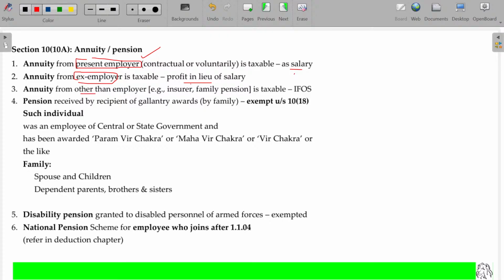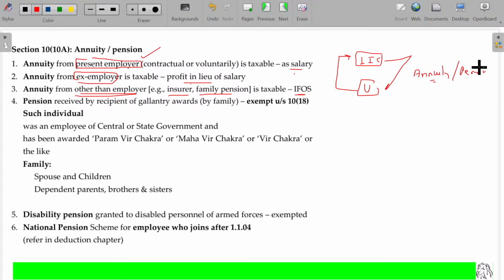Annuity from another source, like an insurer, and family pension, is taxable under income from other sources. So you start investing with the LIC during your service period, periodically you are investing. After a few years, probably 20 years or 30 years later, from the LIC you will be getting a periodical amount named as annuity, sometimes named as pension.